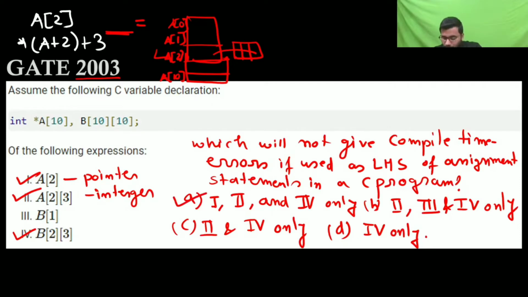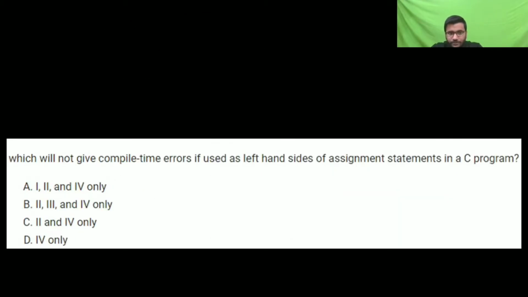I hope that everyone understood it. Is it clear to everyone? If anyone has a doubt, you ask me. Okay, going to the next question. This is the correct one.